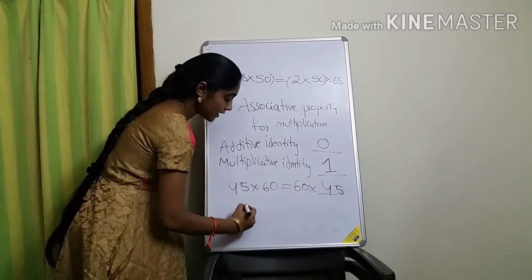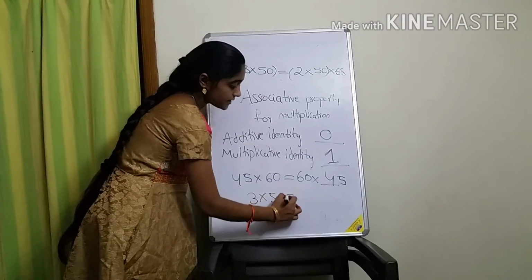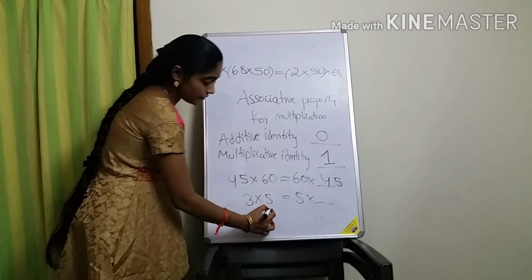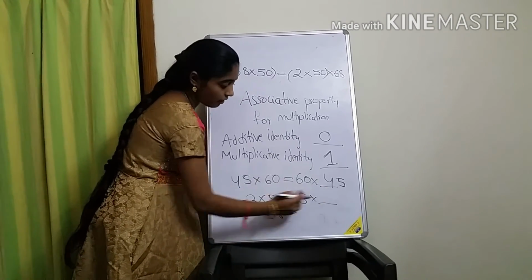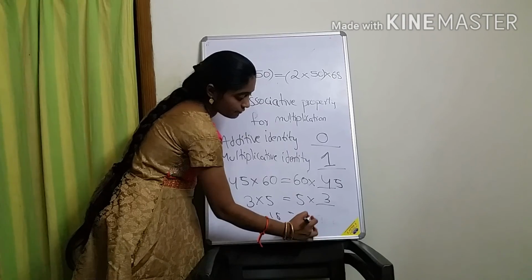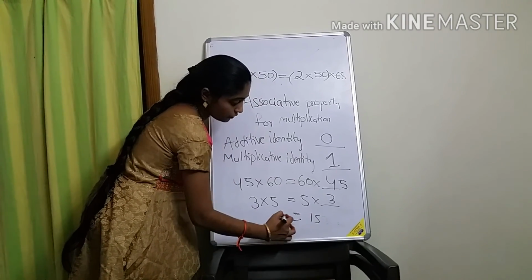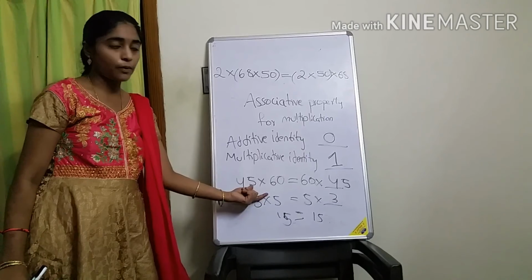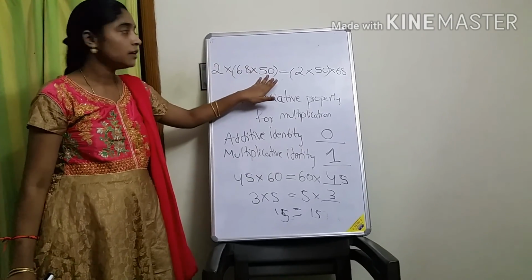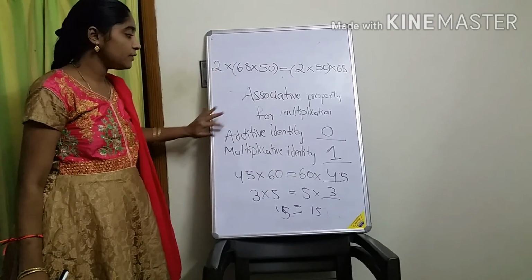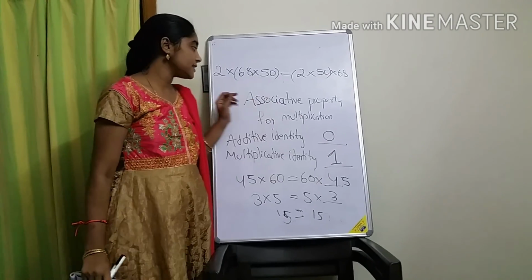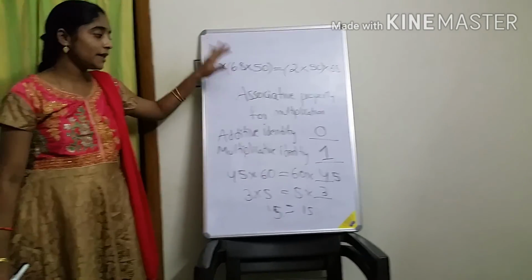Small numbers I am taking. 3 into 5 is equal to 5 into dash. 3 fives are 15. If you change the order, 5 into 3, you will get the same 15. So 15 equals 15. This is the commutative property. Two numbers means commutative property. Three numbers means associative property. Additive identity is 0. Multiplicative identity is 1. This is the chapter 2 whole numbers total concept.